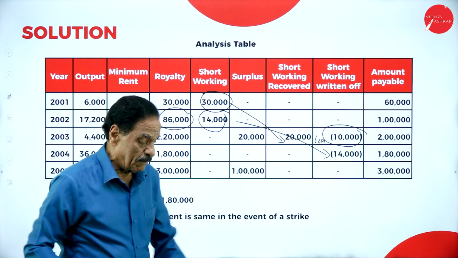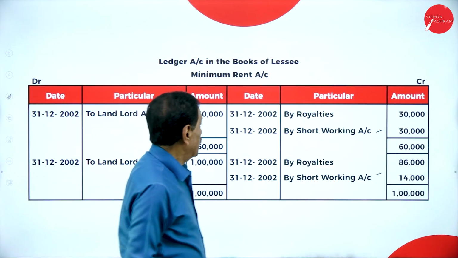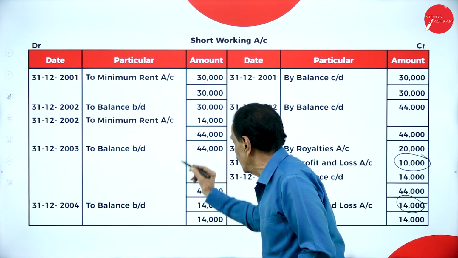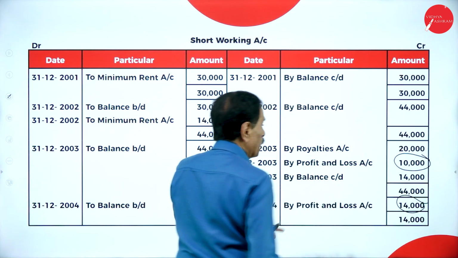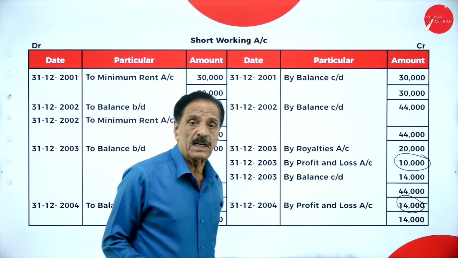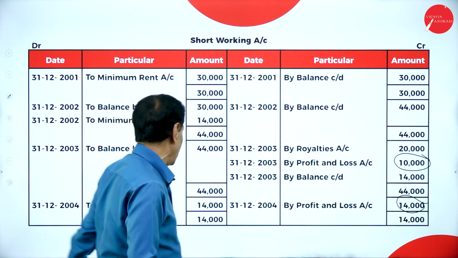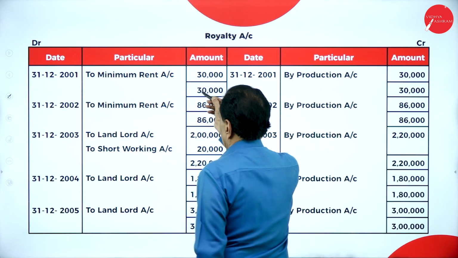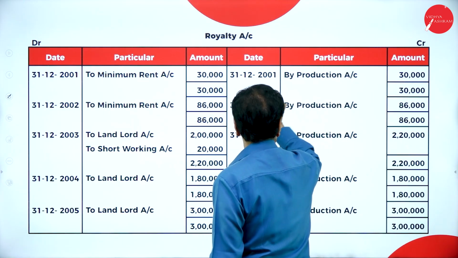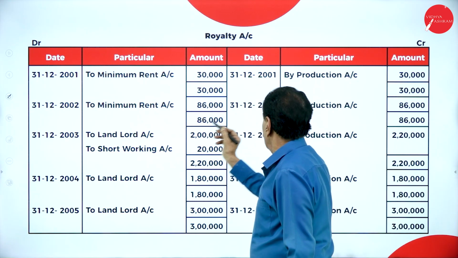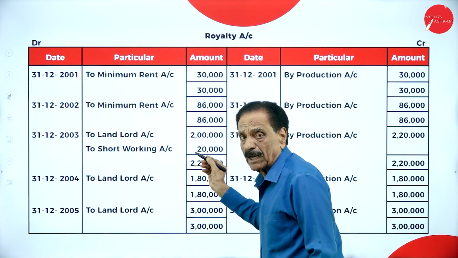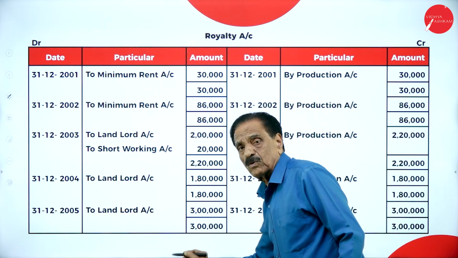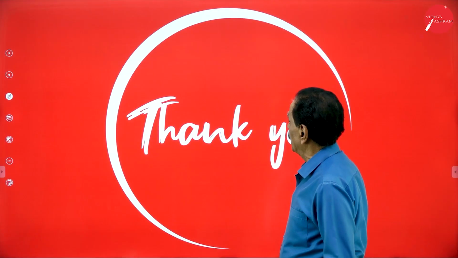Hope you understand this particular table. Everything I have explained, especially shortage, you must understand very carefully. Balance is 44,000. How much recovered? 20,000. How much could not be recovered? 10,000. What's the balance? 14,000. Balance 14,000, which could not be recovered. This is minimum rent, by production account, or you can say profit and loss account. Minimum rent by production account, to landlord; to short working by production account; to landlord by production account. Hope you understand.